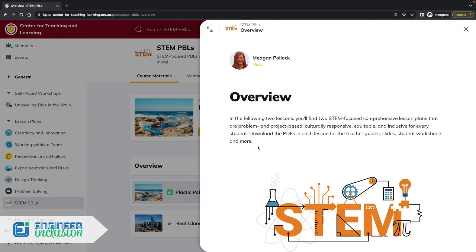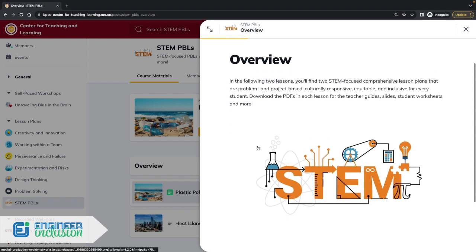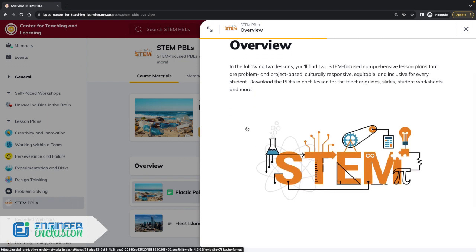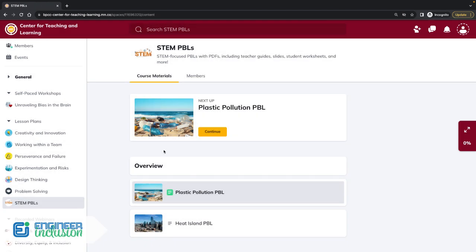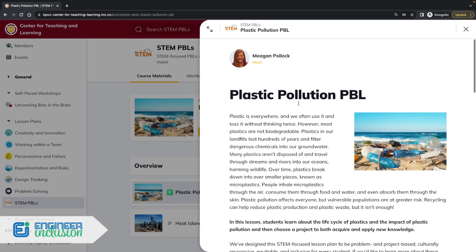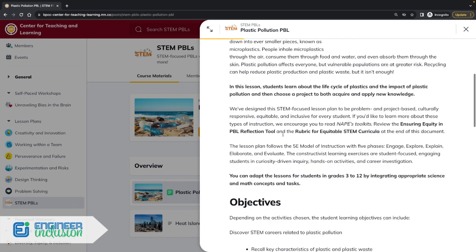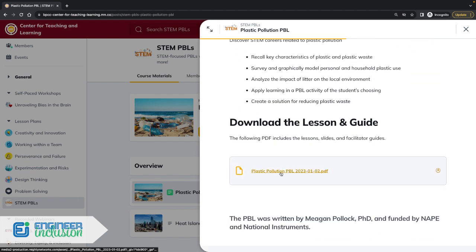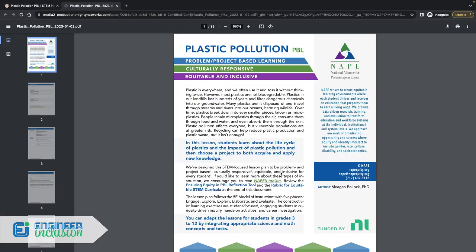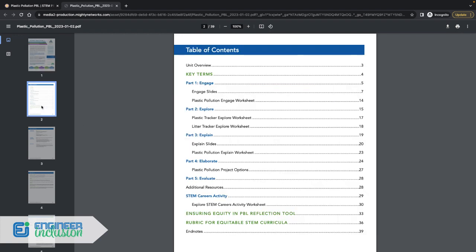overview of this is simply that you're going to have two STEM-focused comprehensive lesson plans that you can download. What's different about these is that these include PDFs, it's all in one package. So essentially you're going to come here, you can read about the lesson and the objectives, but here you're going to download the PDF. And so the PDF is going to have everything that you need to do the instruction. And so it is hyperlinked, and so you'll see that this PBL is mapped out in the same kinds of lessons. Engage, explore, explain, elaborate, and evaluate.